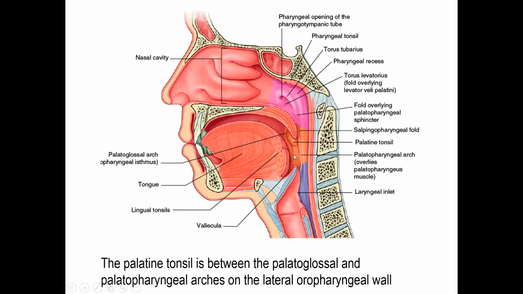So remember, although we said the posterior one-third of the tongue, the styloglossal arch, so even the lingual tonsils and palatine tonsils are also part of the pharynx. But when we say the word pharyngeal tonsil, it only refers to the tonsil which is lying on the roof of the nasopharynx.